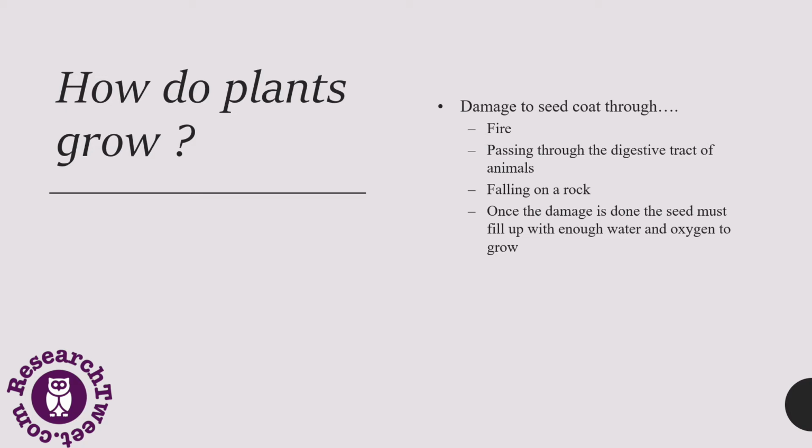For example, it can be because of fire, because of passing through the digestive tract of animals, or because of the falling of a rock. Once the damage is done, the seed must fill up with enough water and oxygen to grow. So there are some requirements for a seed to grow. For example, it will need water, enough oxygen, and soil that is rich in nature. These are the requirements which lead a seed to grow.